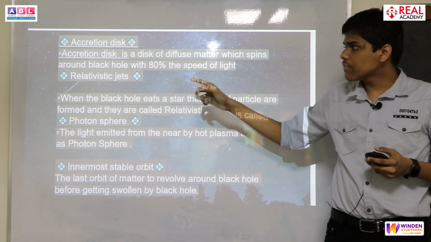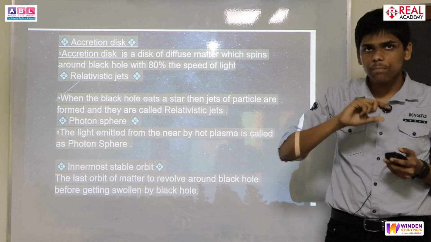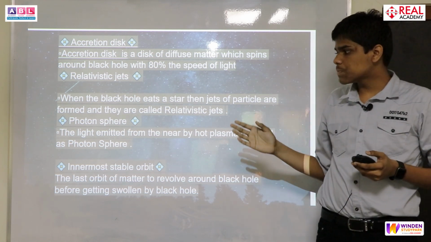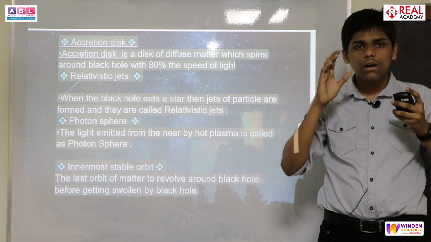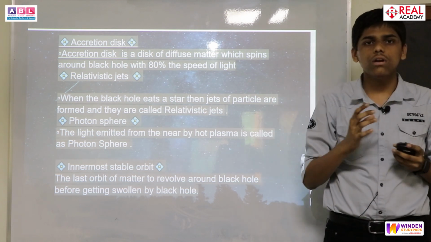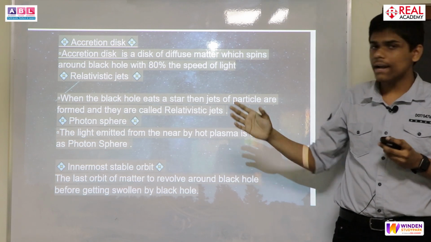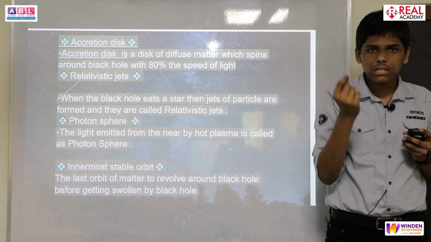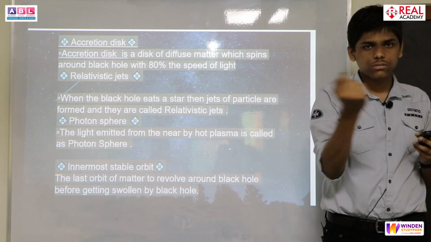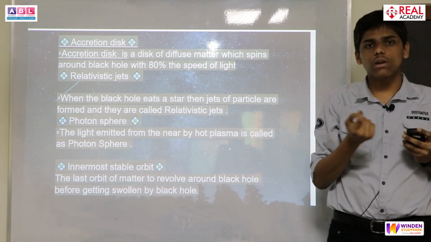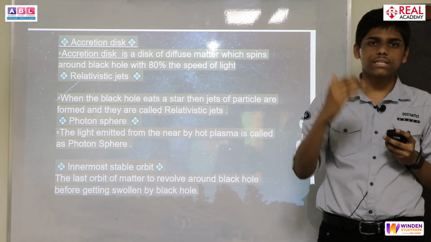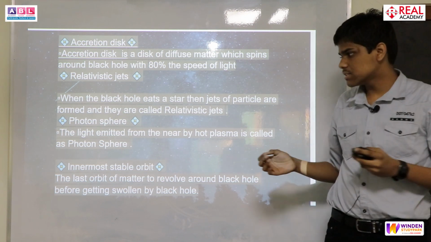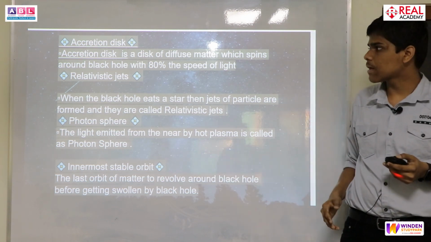Next is relativistic jets. These jets are the emission of particles from the black holes. Next is the photon sphere. The light emitted by the hot plasma around the black hole is nothing but the photon sphere, and that ring is the photon sphere. Innermost stable orbit. This is the last orbit at which the matter around the black hole rotates, and later it will go inside the black hole. That means the last orbit at which the mass will rotate is nothing but the innermost stable orbit.